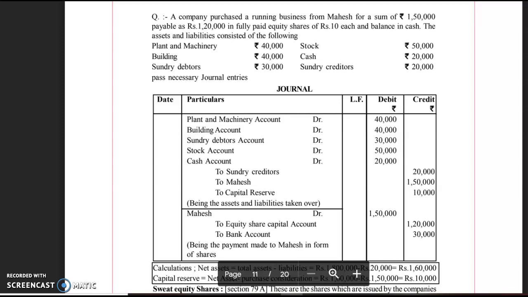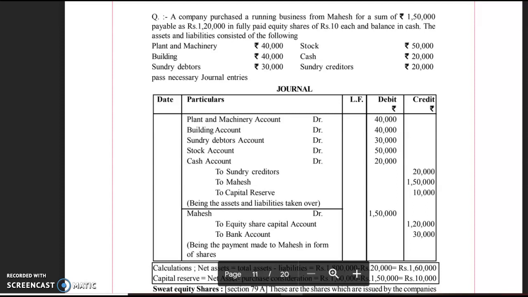Pass necessary journal entries. When such a question is given, it is very easy to record. The simple thing you have to understand is what the purchase consideration is. Here, the purchase consideration is rupees 1,50,000. Purchase consideration means the amount which is paid for the purchase of the business.